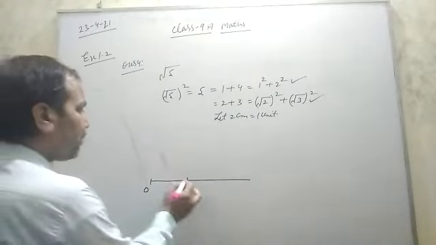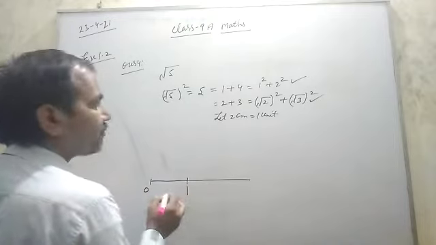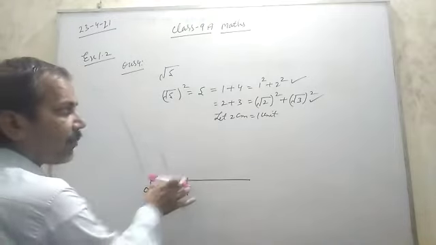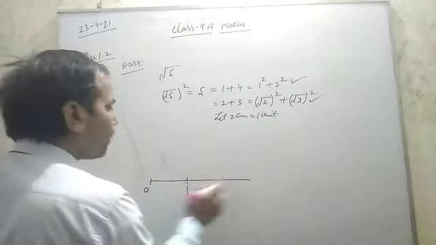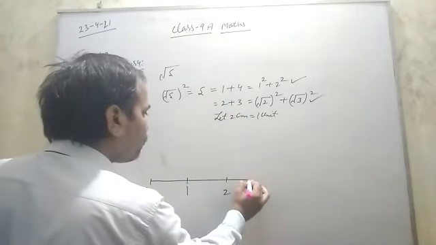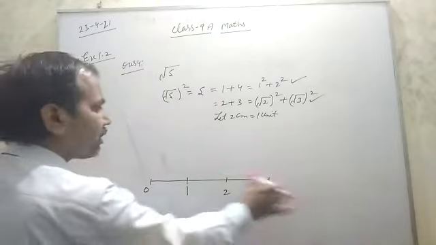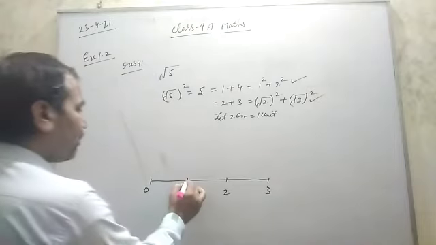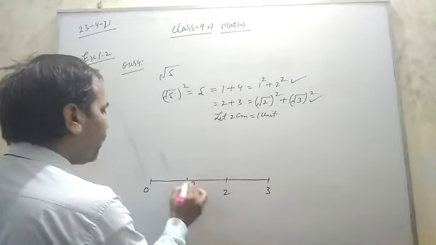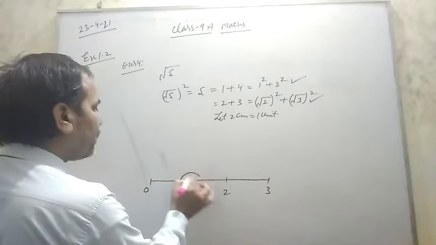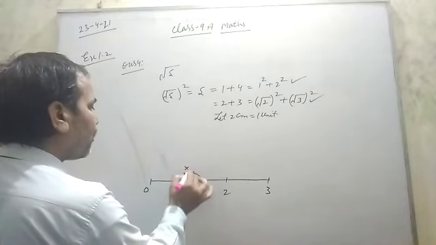So 2 centimeter, but you will write 1. This 2 centimeter is equal to 1 unit. Like 2, then 3, means every 2 centimeter. Then 1, suppose A. On that you construct a 90-degree angle.